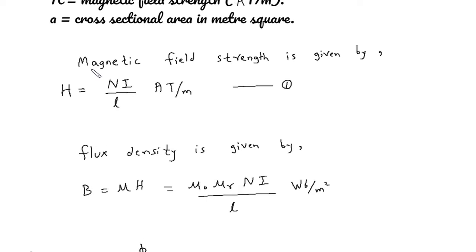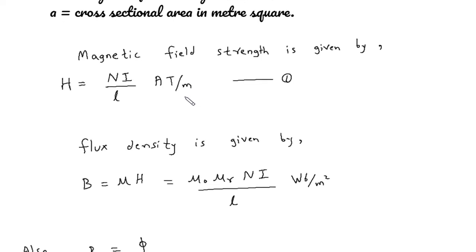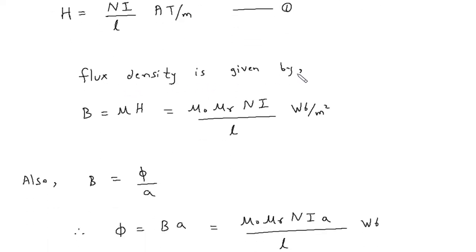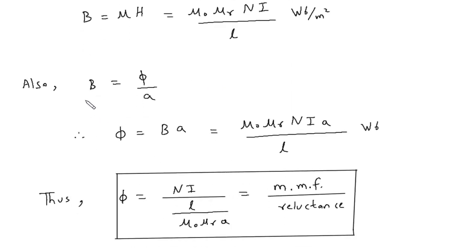The formula for magnetic field strength is given by H is equal to Ni by L. Its unit is ampere turns per meter. Flux density is given by B is equal to mu H. Mu is equal to mu 0 into mu r. H is equal to Ni by L, Weber per meter square. Also, magnetic flux density B is equal to phi by A. Phi is the flux, A is the cross-sectional area.